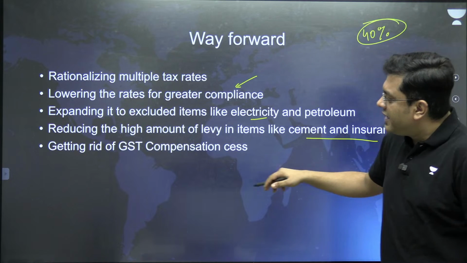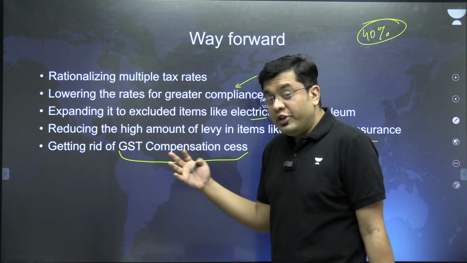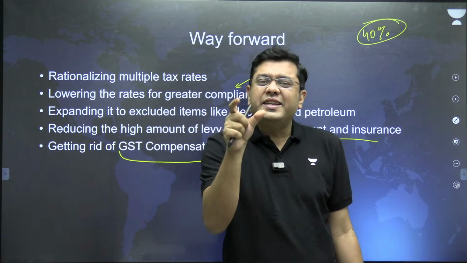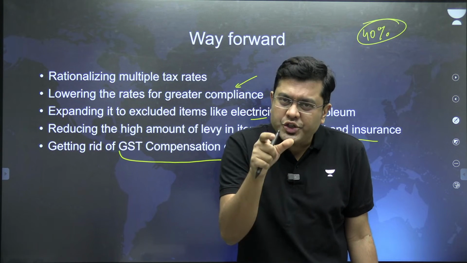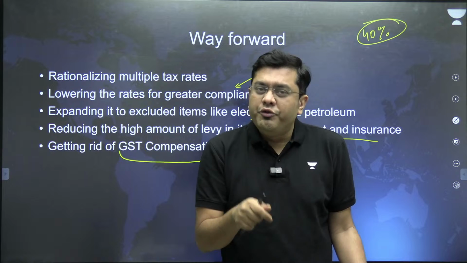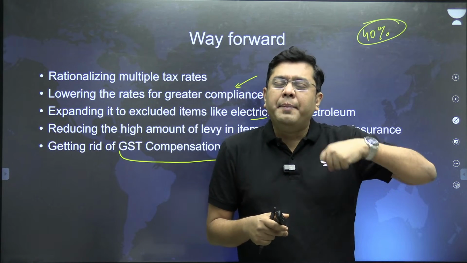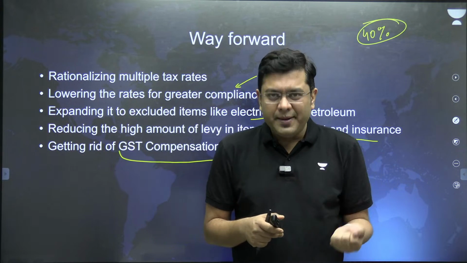Then, getting rid of the GST compensation cess. Now, this has also been advocated in the article. The GST compensation cess was an additional tax, a cess, which was basically charged in order to compensate for the amount of money given to the states during the time of the COVID pandemic.